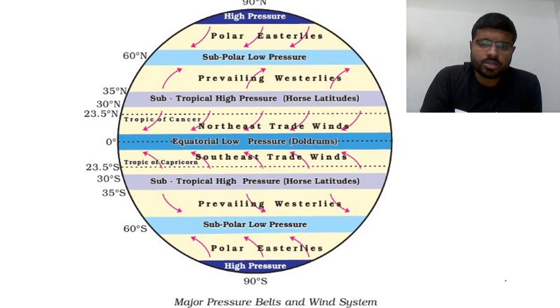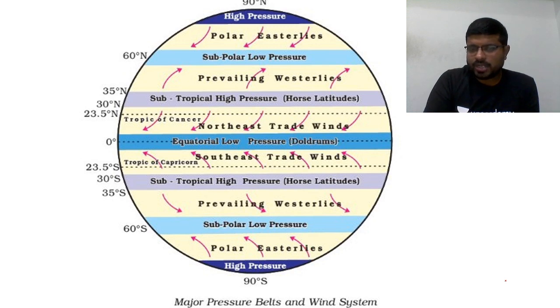Why horse latitudes? There is no horizontal wind movement, because there is only vertical movement. Why is there vertical movement? Because the winds, the circulation of the winds coming from the equatorial low pressure belt, are subsiding around these places. This is the reason why it is called the subtropical high pressure belt. Anyhow, this is the broad understanding which you need to have.